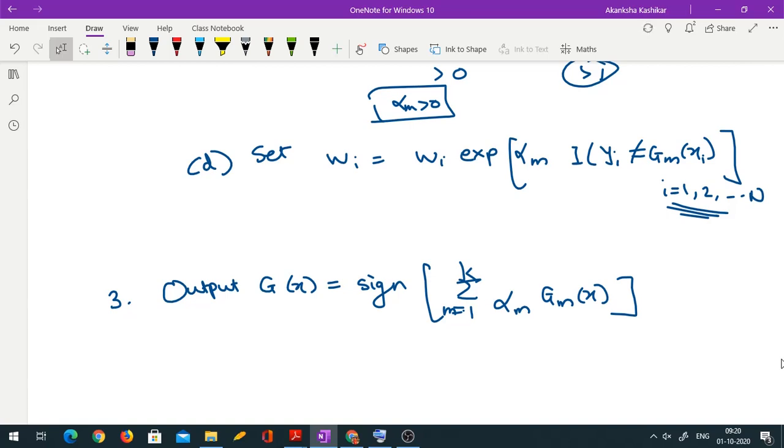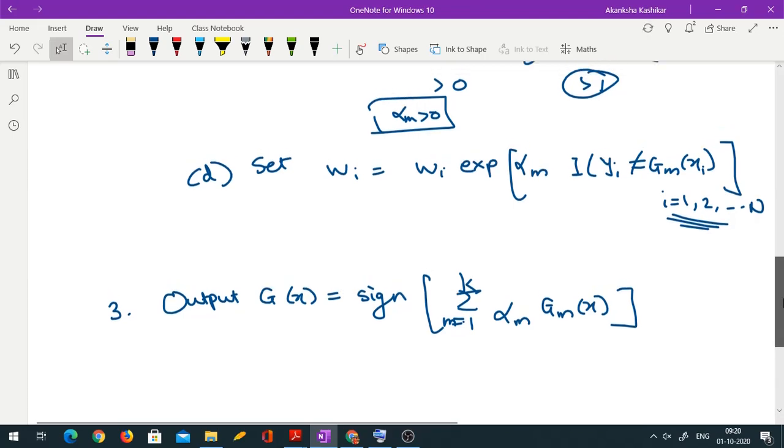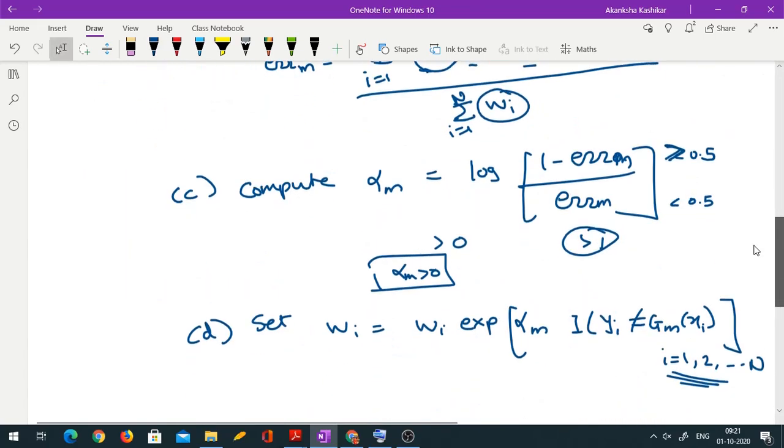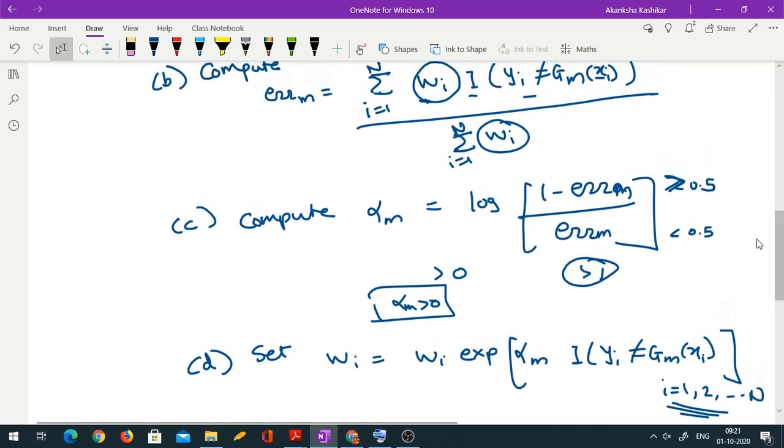Okay, now let me try to discuss the in-between steps. So you start with common weight, that is fine, no doubt about that, right? You fit a classifier to the training data, that is also fine. Now in the error we said we compute weighted errors. Why? We discussed, because if you had higher weight initially to that observation and still you couldn't predict it well, then it's bad. Okay, so you should suffer more for that. So your error should be computed more for that. That's why it's a weighted error.